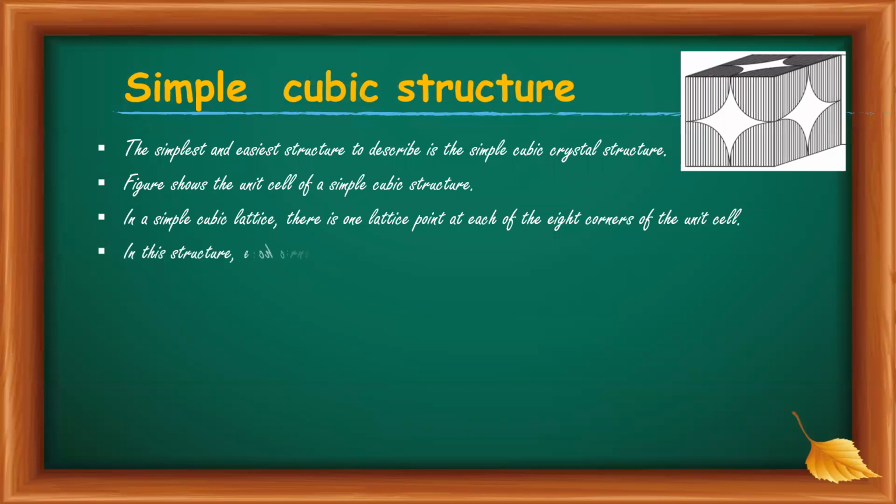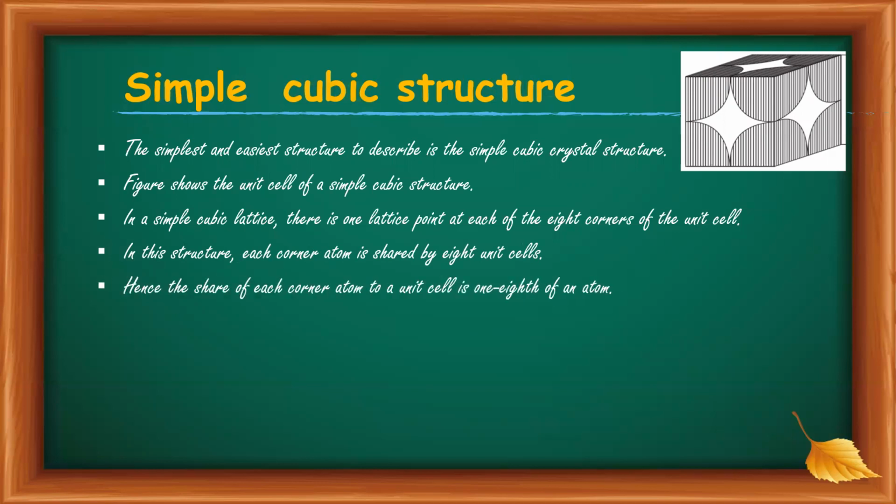In this structure, each corner atom is shared by 8 unit cells. Hence, the share of each corner atom to the unit cell is 1 by 8 of an atom.